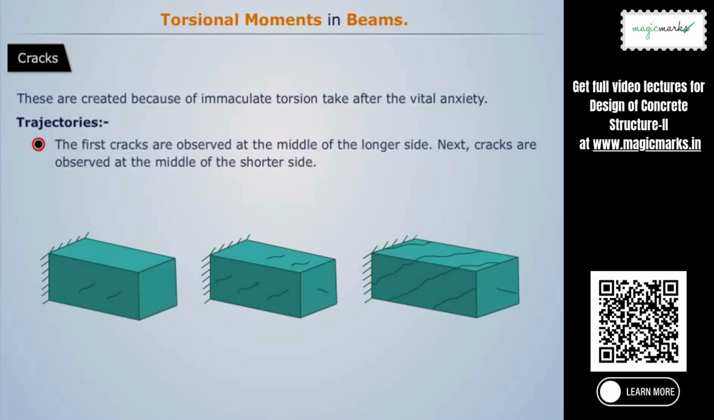Trajectories. The first cracks are seen at the center of the longer side. Next cracks are seen at the center of the shorter side, 3.